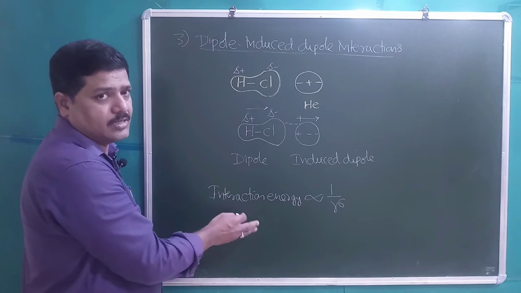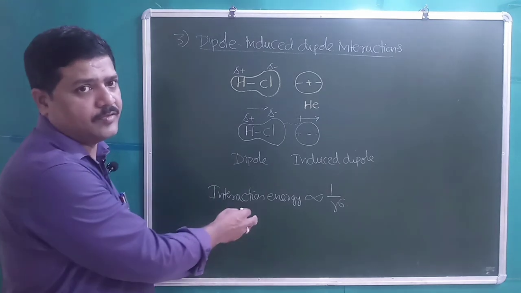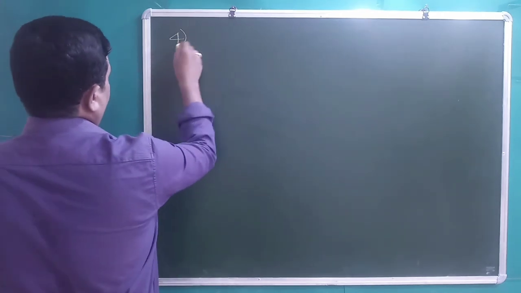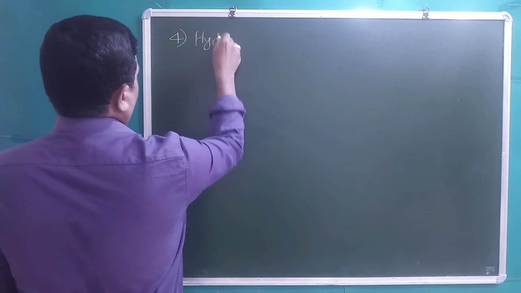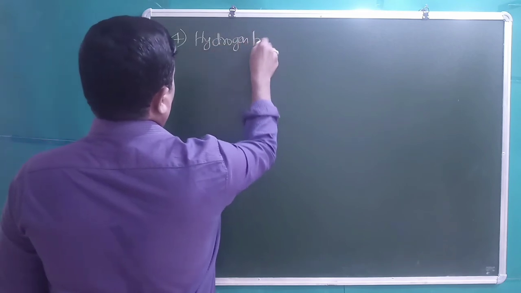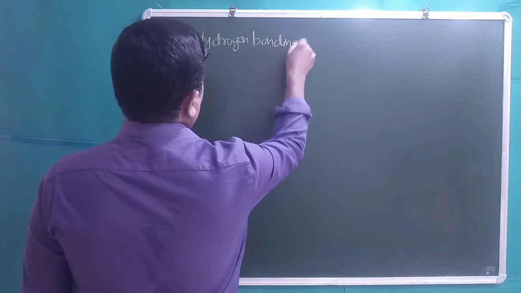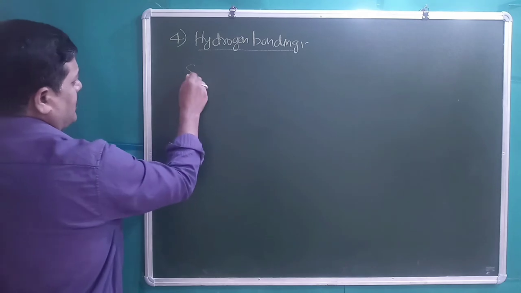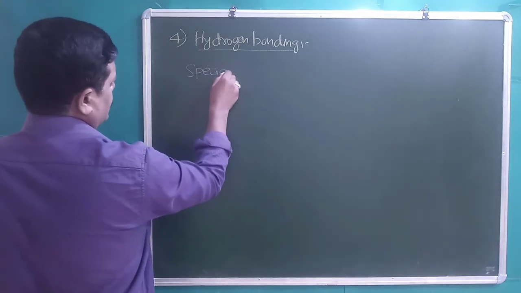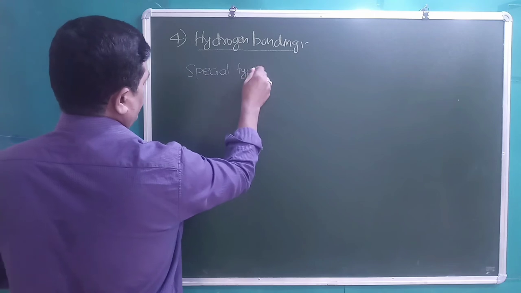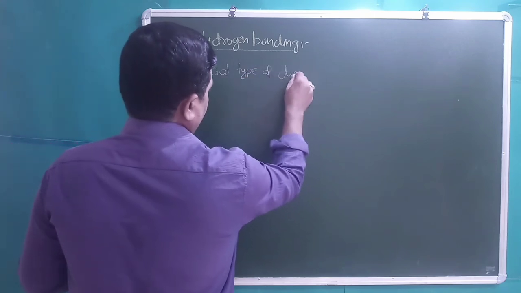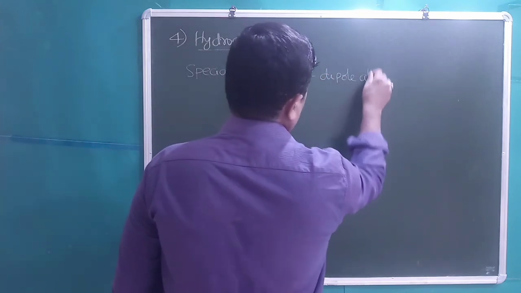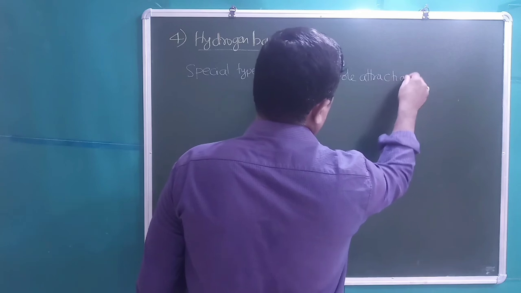Let us discuss the fourth type of intermolecular force of attraction, that is hydrogen bonding. Hydrogen bonding is a special type of dipole-dipole attraction.